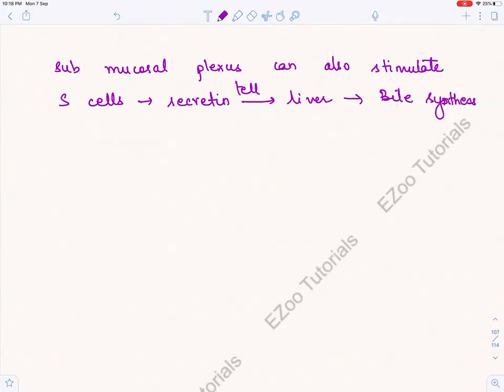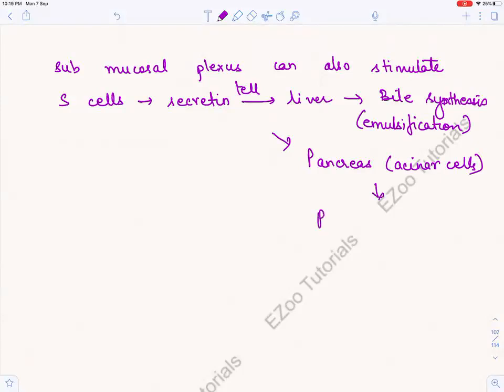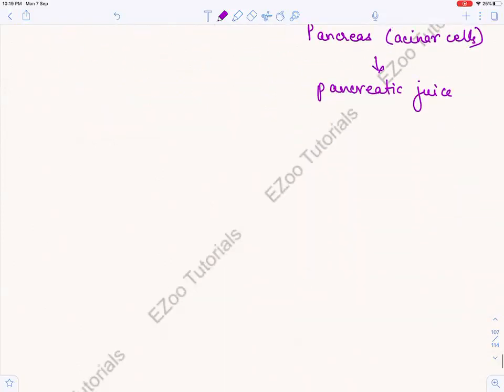And we have done in absorption and digestion of fats that bile is used for emulsification. It will also tell the acinar cells of the pancreas to increase the bicarbonate rich pancreatic juice. And it will also stimulate the I cells for cholecystokinin. Remember we did this.